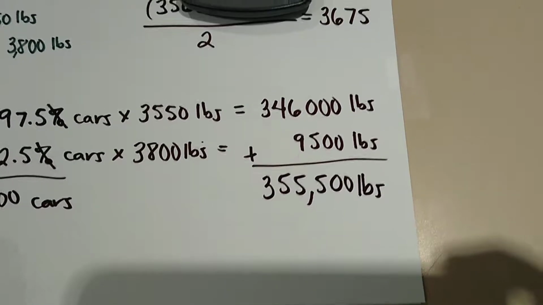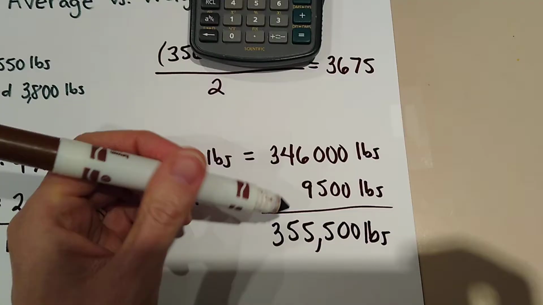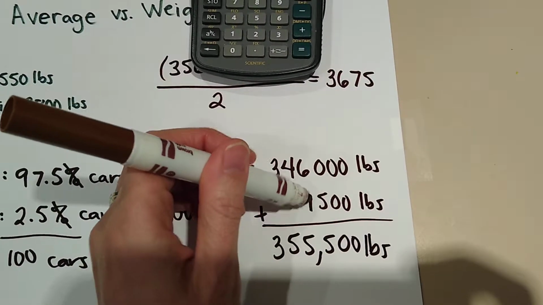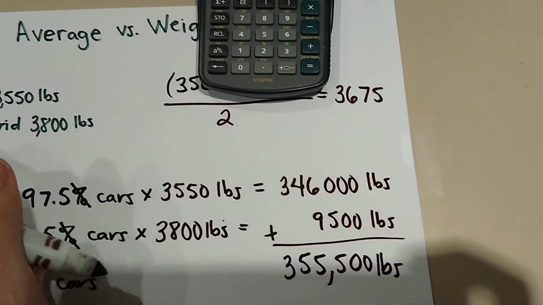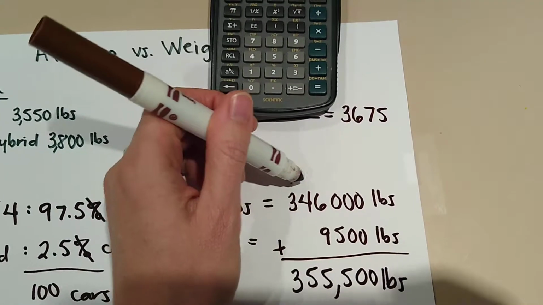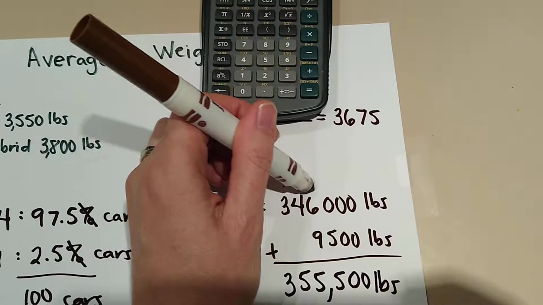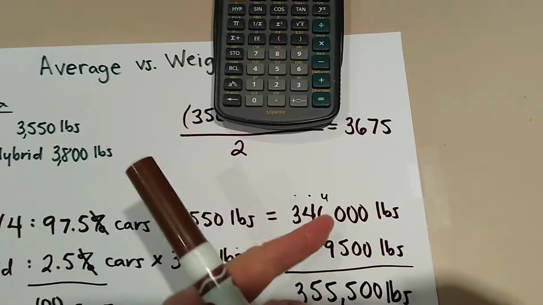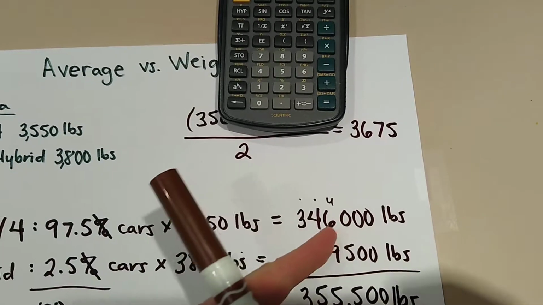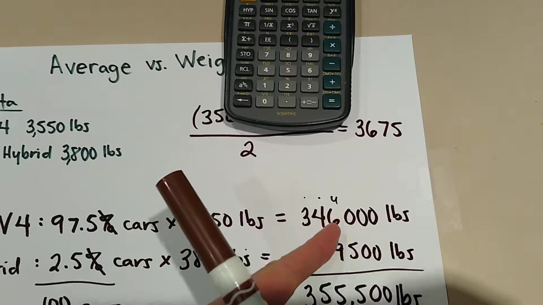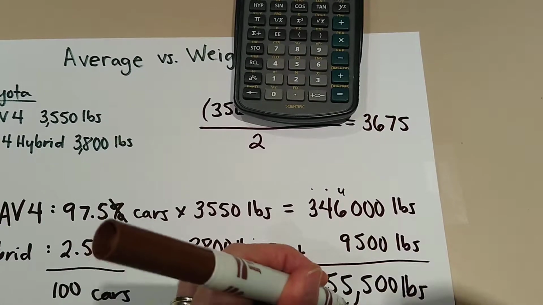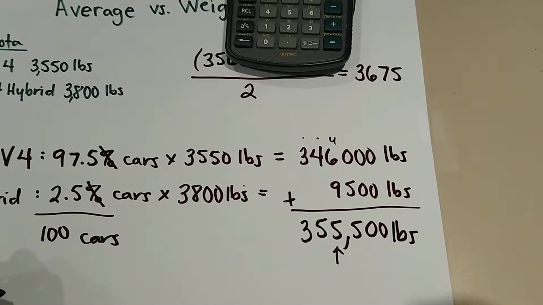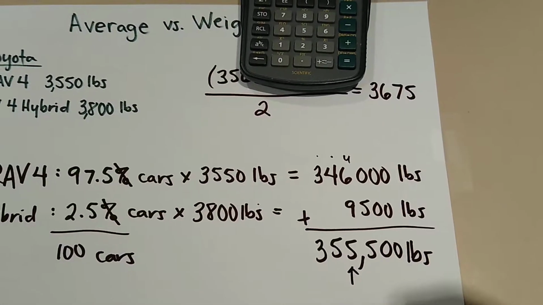355,500 pounds. Sig figs, though, if we look at this, I'm certain about that 9, I'm uncertain about that 5. If we look up here, though, certain about that 3, certain about that 4, I'm uncertain about that 6. Because that's my last sig fig up here, these are just placeholders, I have to carry that uncertainty down into my answer, and I have to be uncertain about the thousands place.